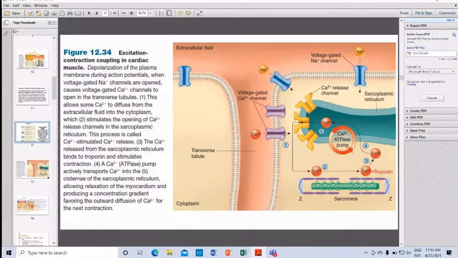Number 4, a calcium pump, that is the calcium ATPase pump, actively transports calcium into the cisternae of the sarcoplasmic reticulum, which allows relaxation of the myocardium and produces a concentration gradient favoring the outward diffusion of calcium for the next contraction. So this is excitation-contraction coupling in cardiac muscle.